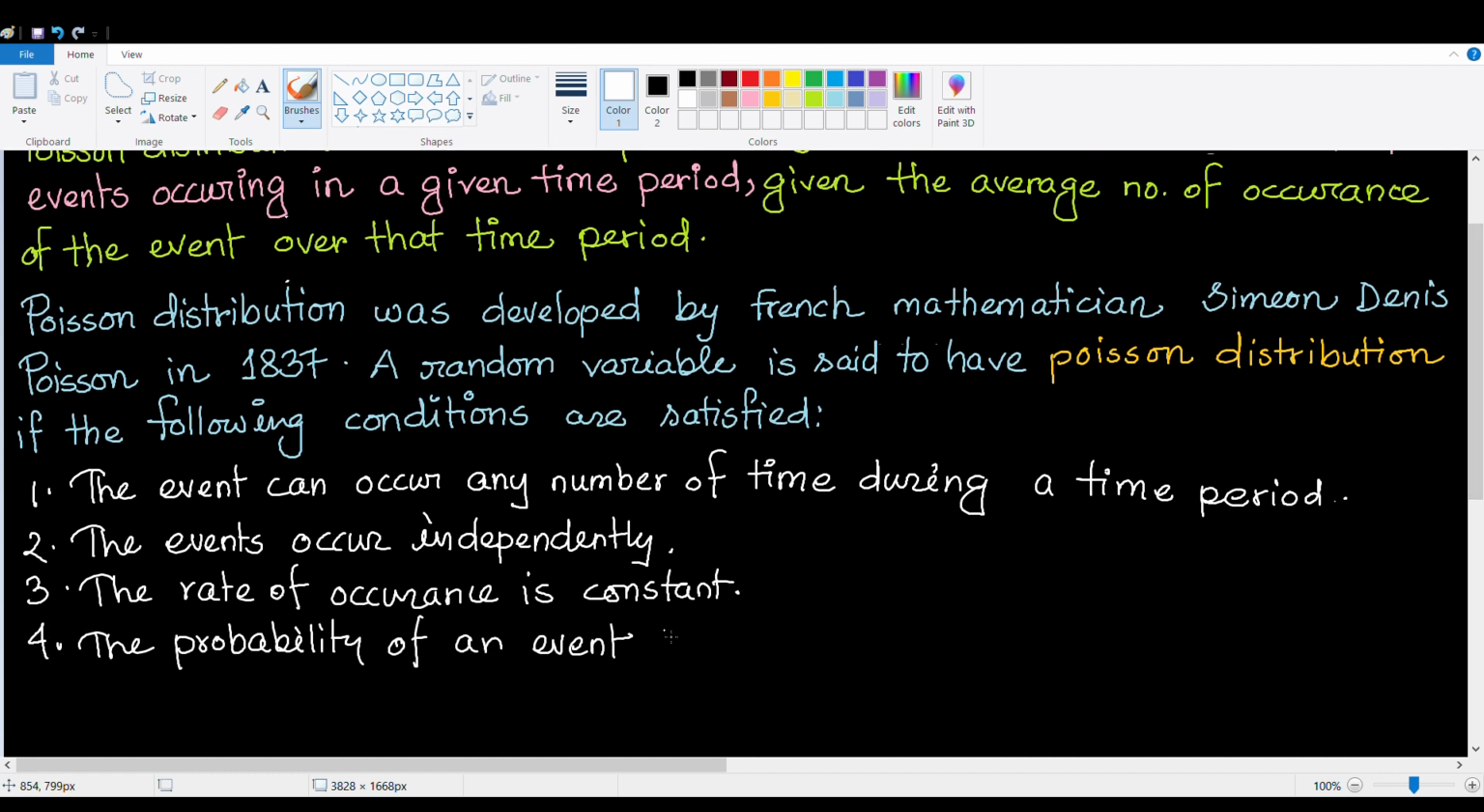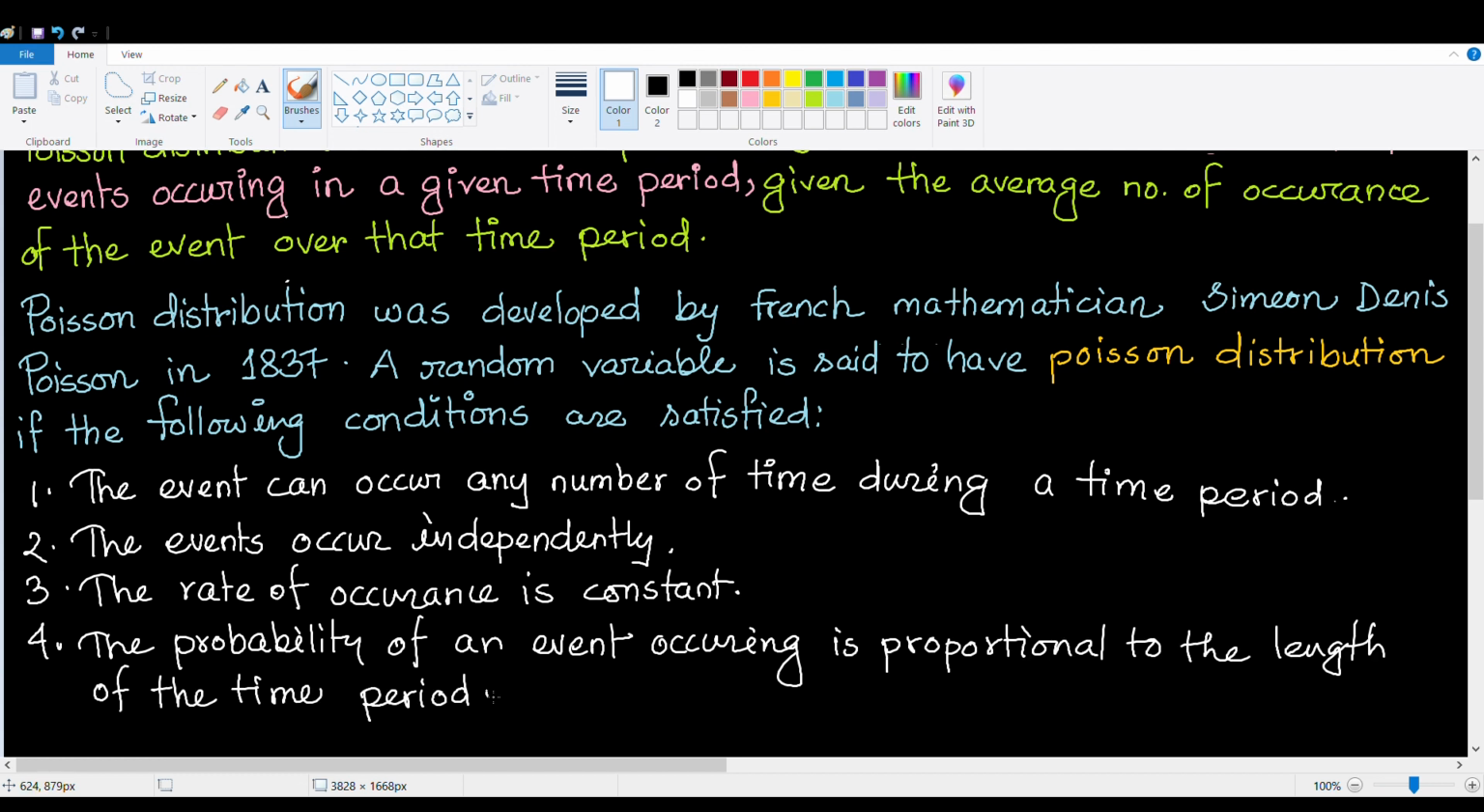Condition 4. The probability of an event occurring is proportional to the length of the time period. For example, it should be twice as likely for an event to occur in a 2-hour time period than it is for an event to occur in a 1-hour period.